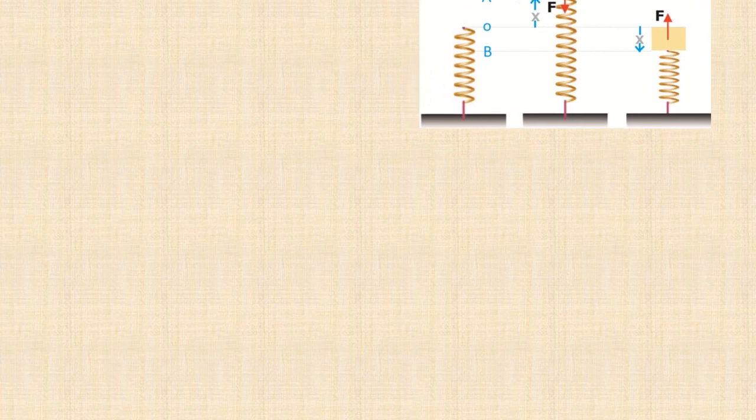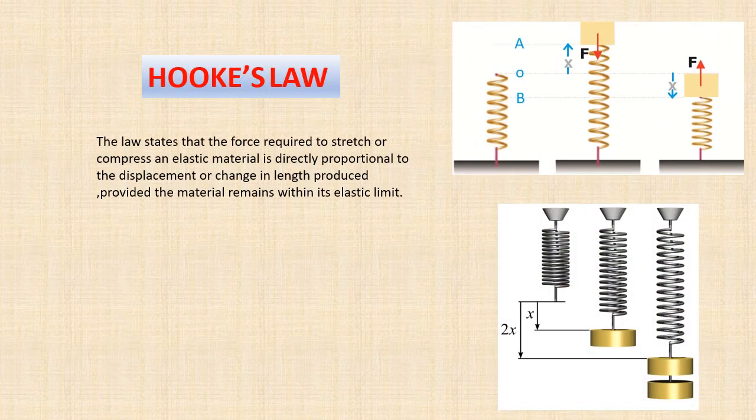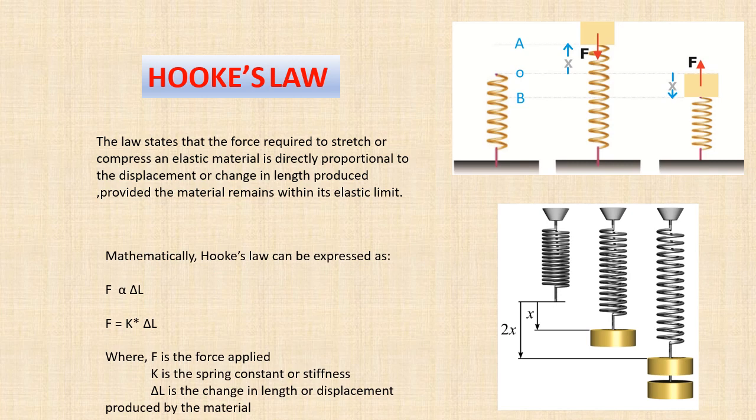Now, having learned that, we proceed to what we call Hooke's law. What is Hooke's law? Hooke's law states that the force required to stretch or compress an elastic material is directly proportional to the displacement, that is the increase in the length, provided the material remains within its elastic limit, that is, it does not expand beyond where it can return back to its original shape.